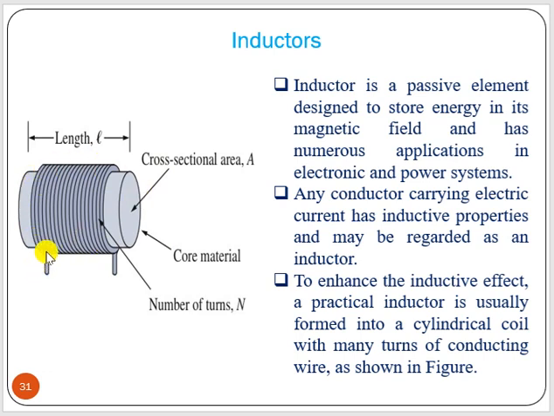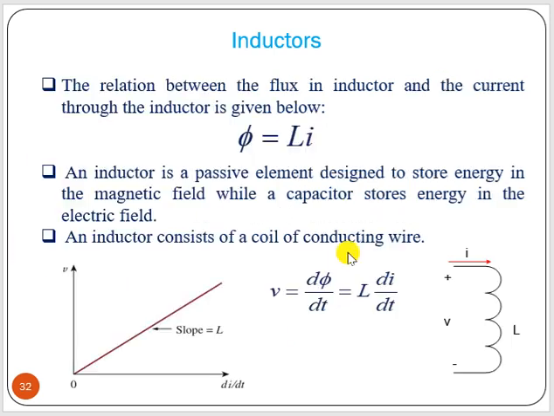So there is a core material, and there are multiple turns of conducting wire. What we will have: cross sectional area of the core material, number of turns of conducting wire, and length of the wire.